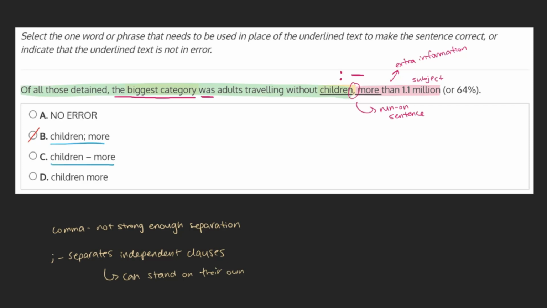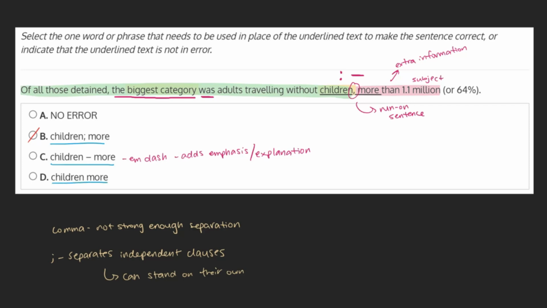C. Children—more. This dash, called an em dash, is used to create a break in the sentence, usually to add emphasis or explanation. This is appropriate here as it creates a pause between the main clause and the descriptor that's stronger than a comma but weaker than a semicolon. This seems to be our answer, but we can check out choice D just to be sure.